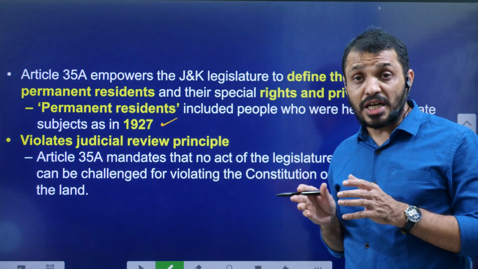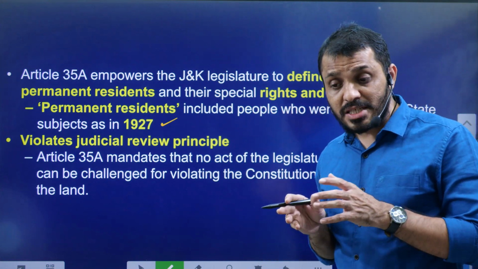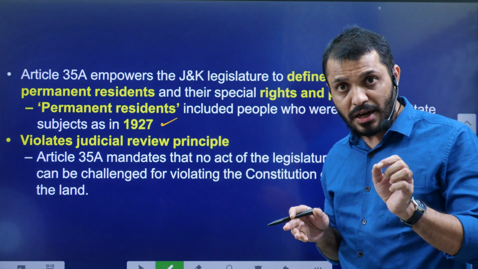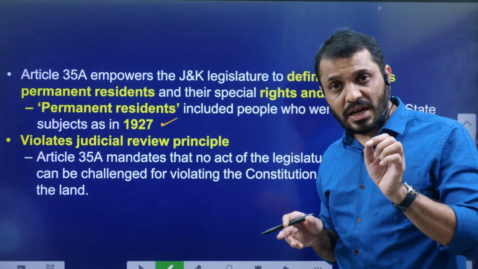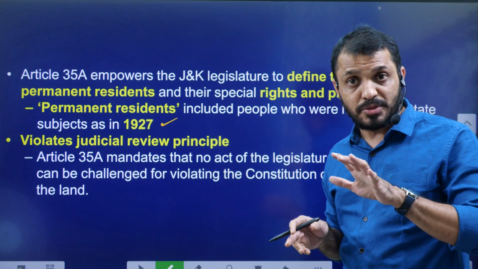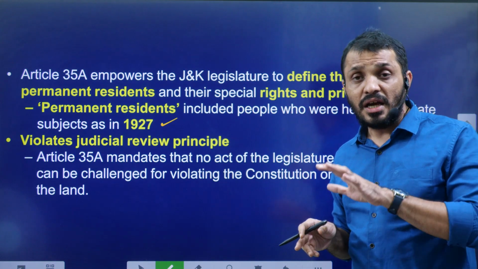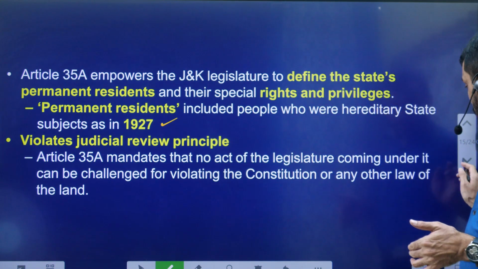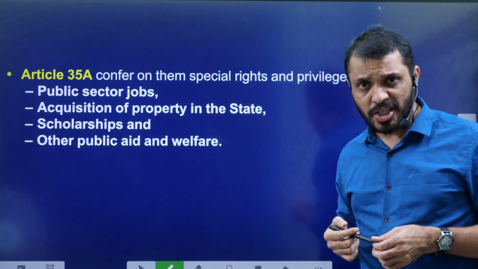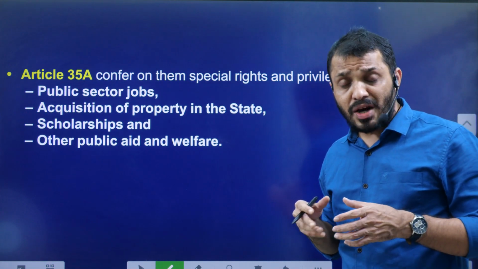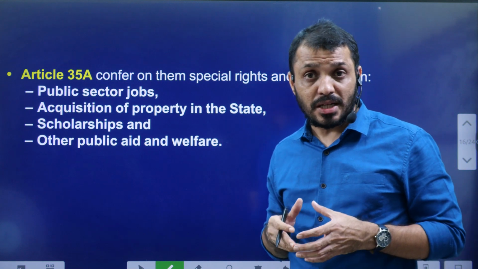This Article 35A also says that whatever laws are made according to Article 35A of the Jammu Kashmir Constitution, even though they violate the Indian Constitution, cannot be subjected to judicial review. They are out of the purview of judicial review. That is also a very important thing. By the way, what are the additional provisions given by this Article 35A?